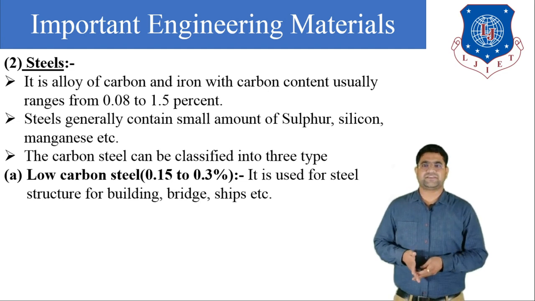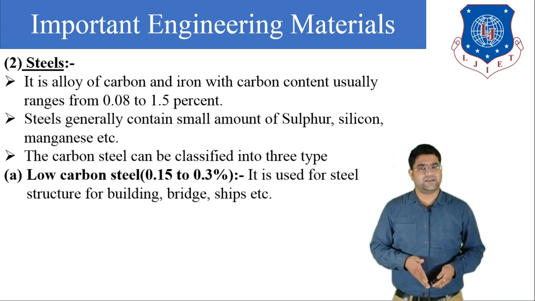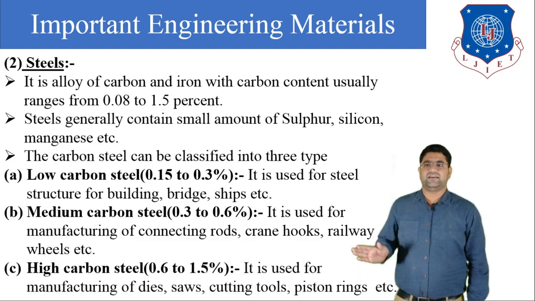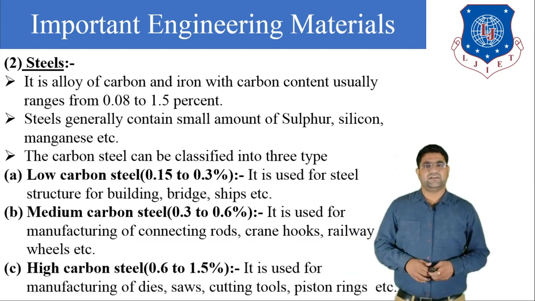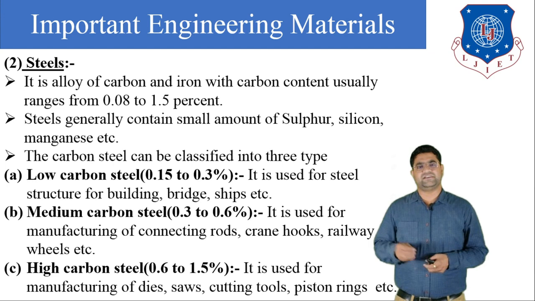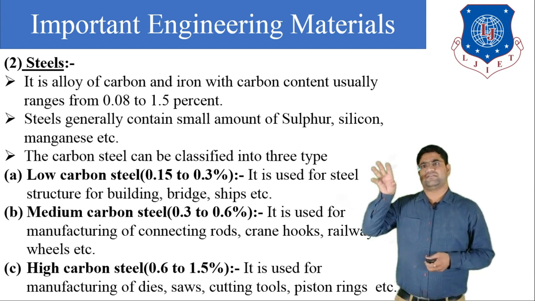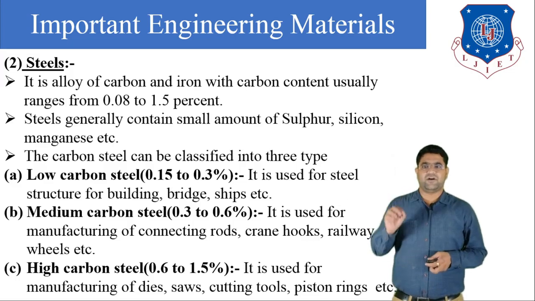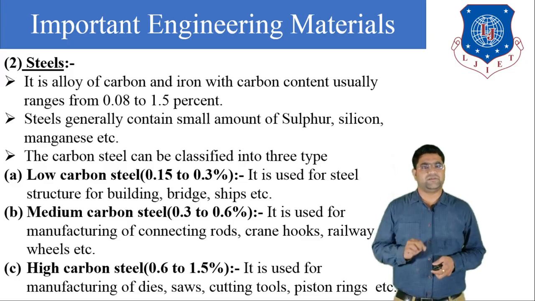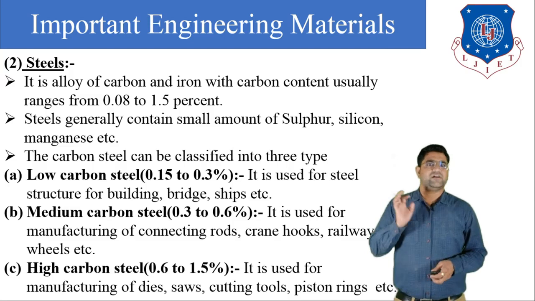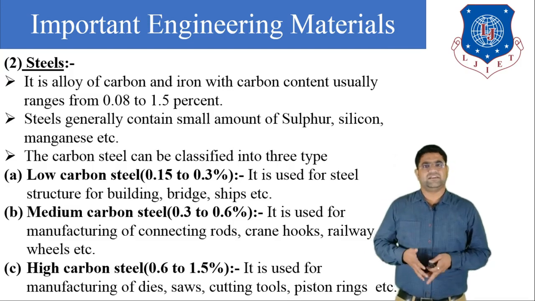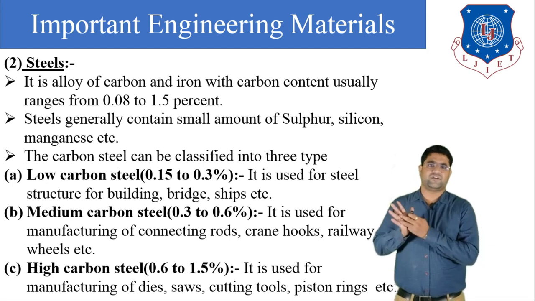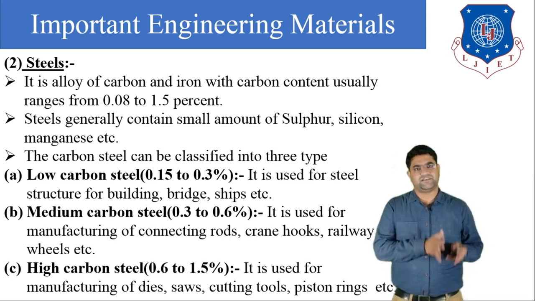Carbon steels can be classified into three types. First is low carbon steel, second is medium carbon steel, and third is high carbon steel. So according to the carbon percentage, the type of steel varies. When the carbon percentage is about 0.15 to 0.3%, it is known as low carbon steel. Generally, this type of low carbon steel is used for steel structures such as buildings, bridges, ships, etc.